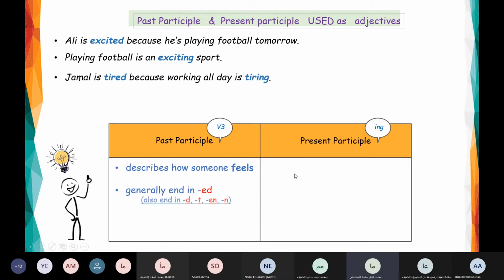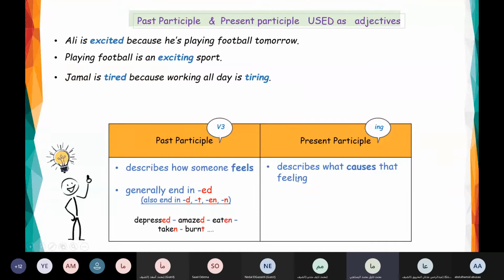Now, if we want to use the present participle, here we describe what causes that feeling. Ali is excited. Now, why? Because playing football is exciting. It describes what causes that feeling. Ali is excited, for example.